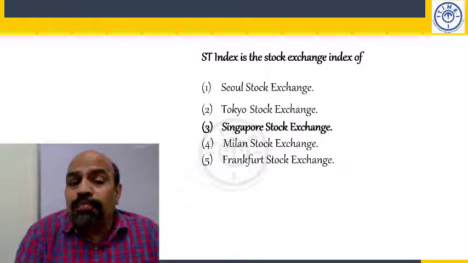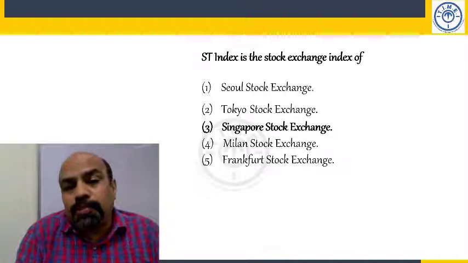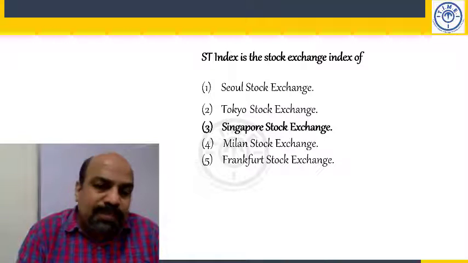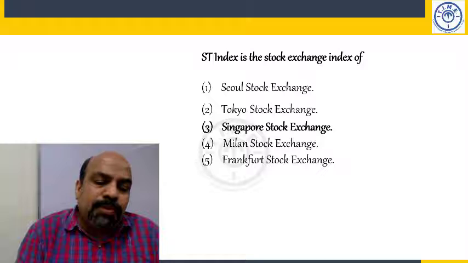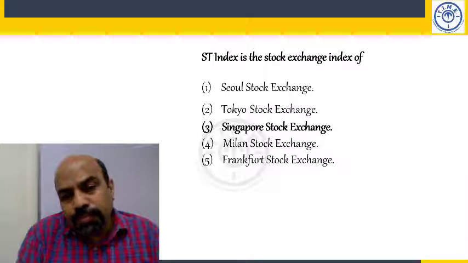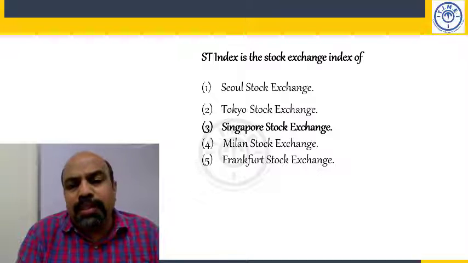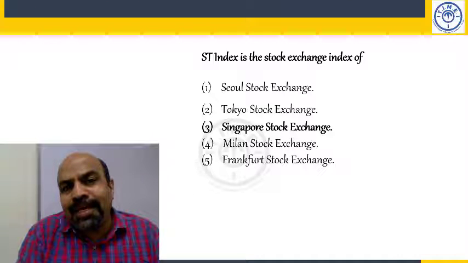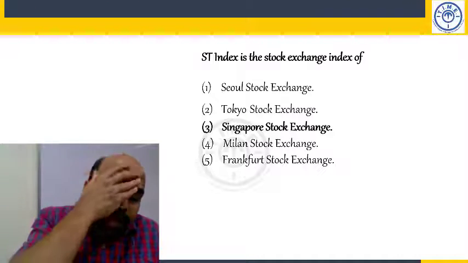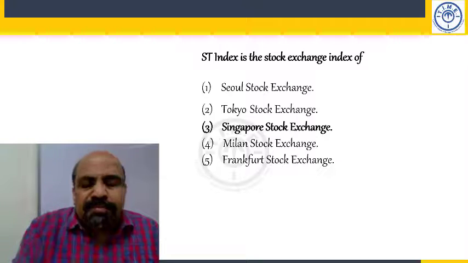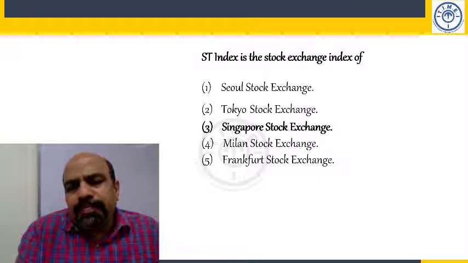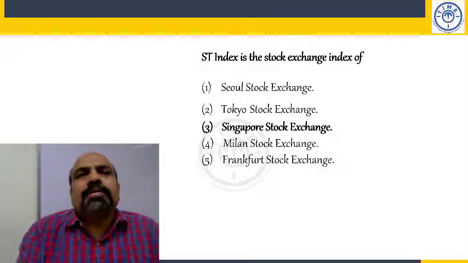What is it at Seoul? KOSPI, K-O-S-P-I. Seoul in South Korea. Tokyo in Japan, the index is called Nikkei, N-I-K-K-E-I. Then Milan in Italy, Milan's